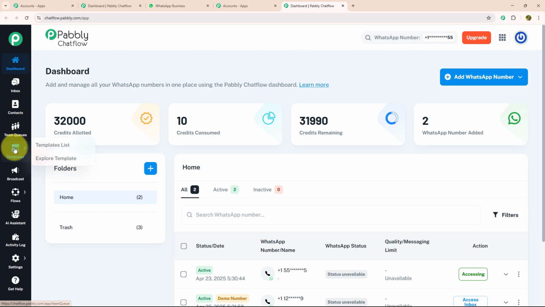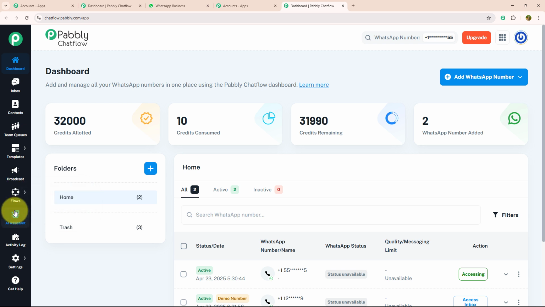Below Team Queue, we have the template section where you can create customized templates, and by creating customized templates, you can give a personalized touch to your chat. Below that, we have the broadcast section where you can send mass messages to a bulk of customers using a customized template. After that, we have Flow, which is a powerful tool on Pabbly Chat Flow to create a chatbot.